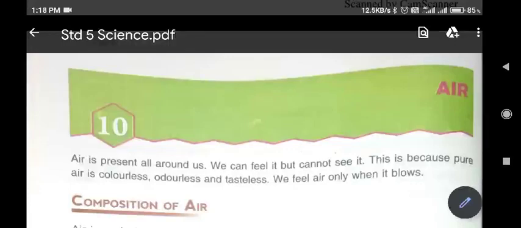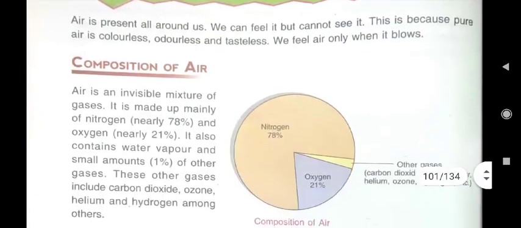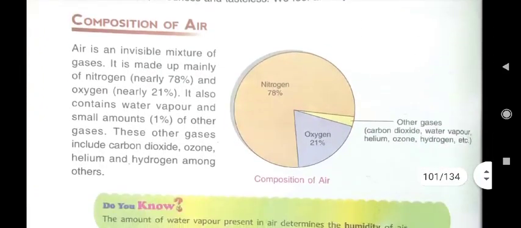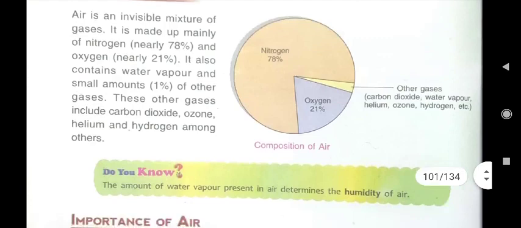Good morning, children. We have completed the explanation part of lesson number 10, that was air. In this lesson, so far we have read about the composition of air, in which we read that in the atmosphere, nitrogen gas is in maximum amount, that is 78%.